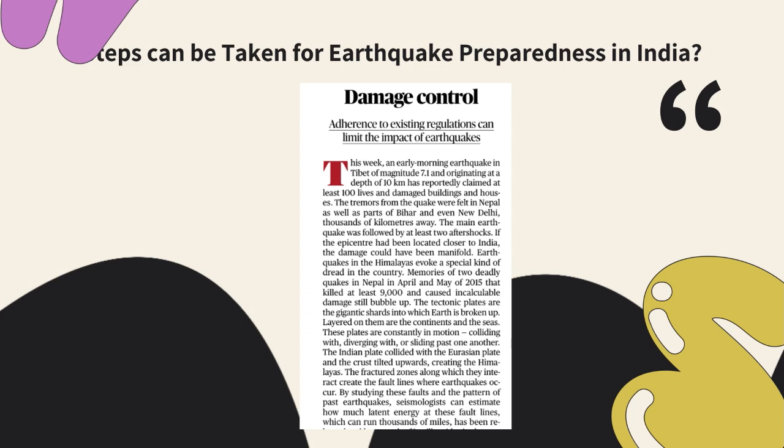Scientists have long warned of a massive overdue earthquake in the Kumaon region. The record of the last 300 years suggests this, and there is a broad consensus among experts that an 8 magnitude tremor is overdue.